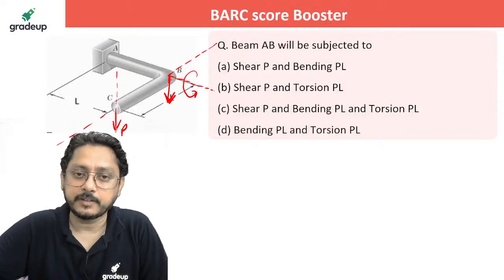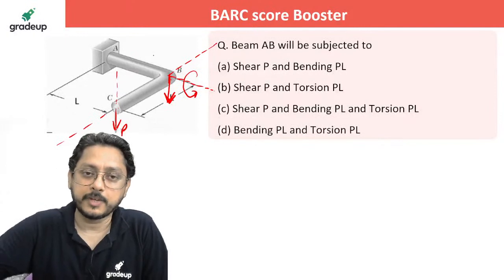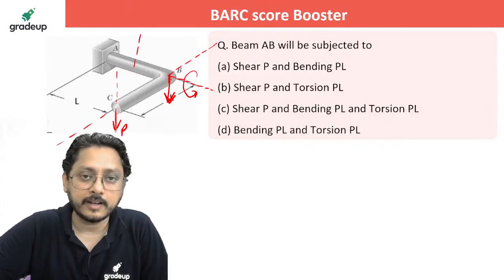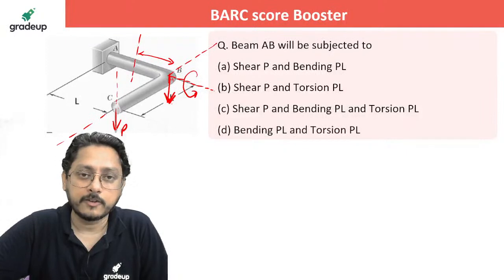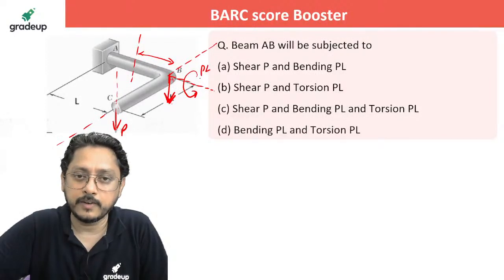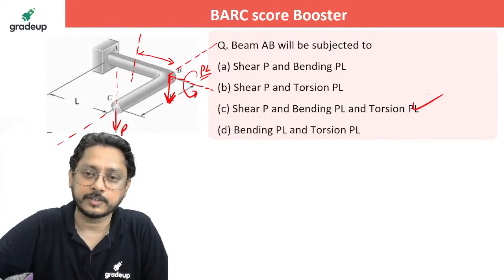Now the beam AB will be subjected to bending. If you take a section at any position, it will be subjected to bending due to the load into the distance here, right? Due to the load, it will have shear force, and this P into L will create the torsion. So it will have all three.